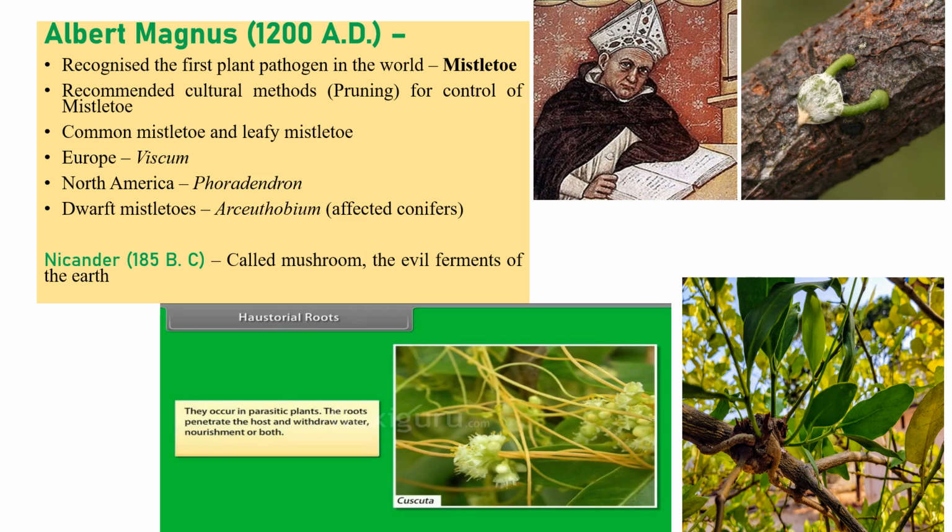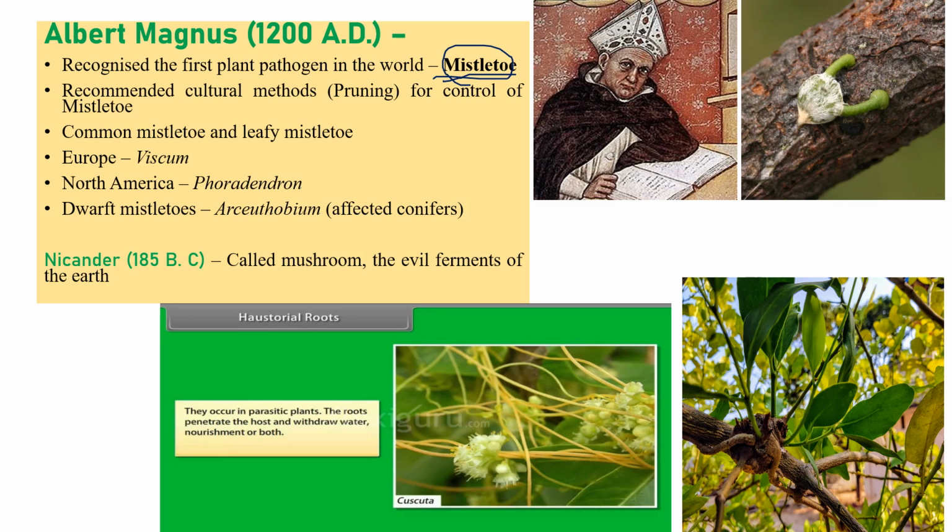The next one is Albertus Magnus. He's not actually a scientist, he's actually a church priest. He was the first person who recognized the world's first plant pathogen, that is mistletoe. Now we can call it Loranthus, right? So the first plant pathogen in the world discovered by Albertus Magnus is called mistletoe.